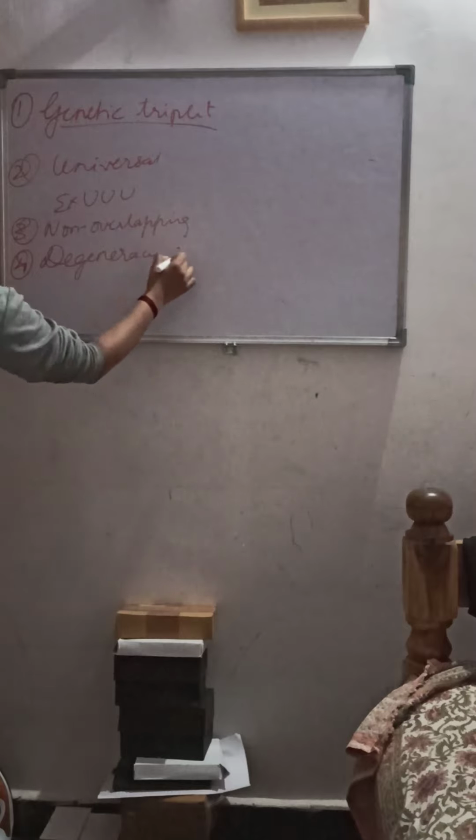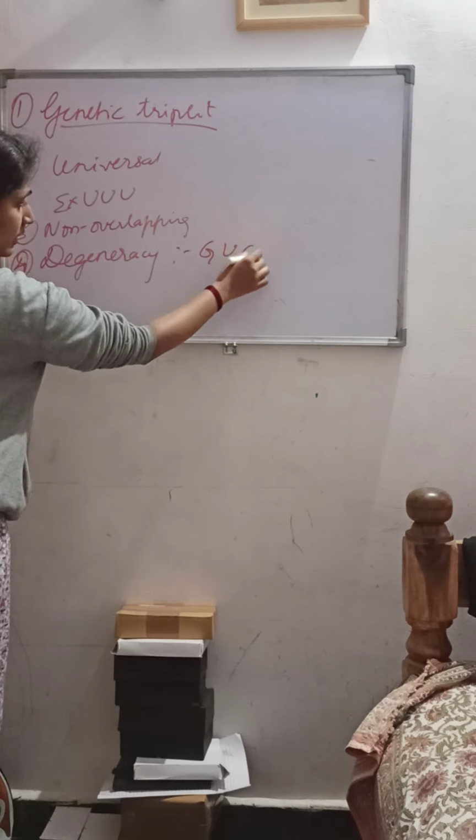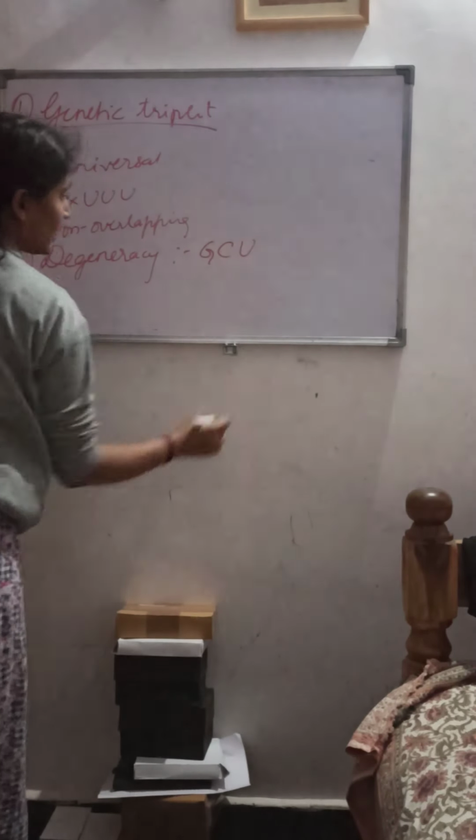For example, alanine has different codons: GCU, GCC, GCA and GCG. So all these different codons code for alanine. You can see that many codons specify one amino acid. That is the degeneracy.